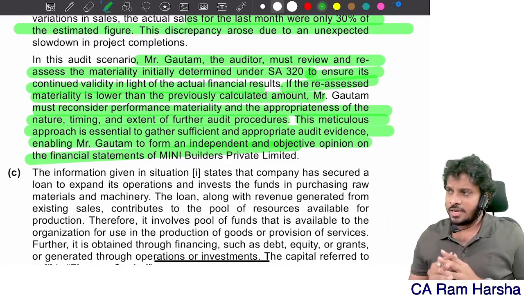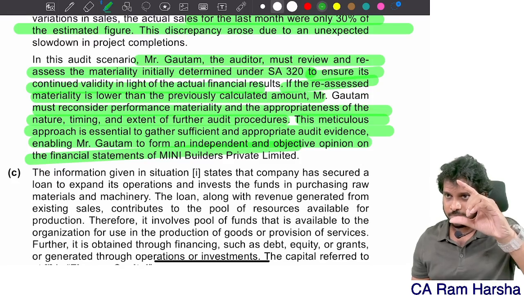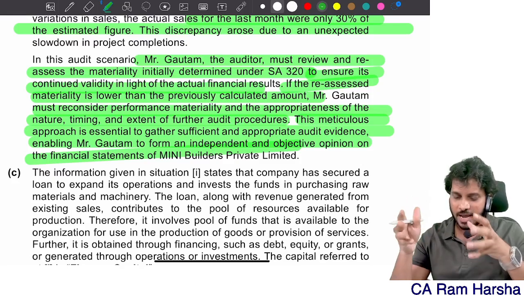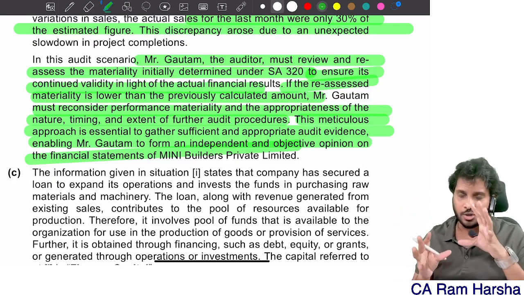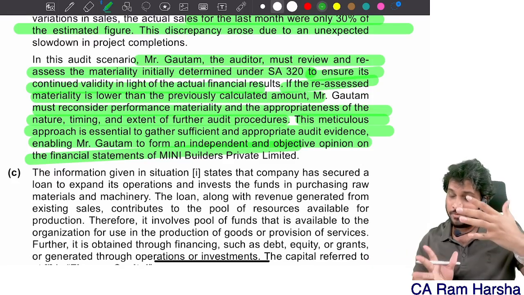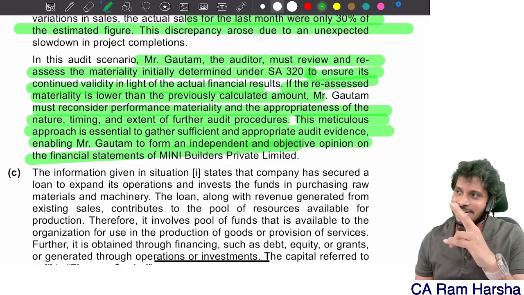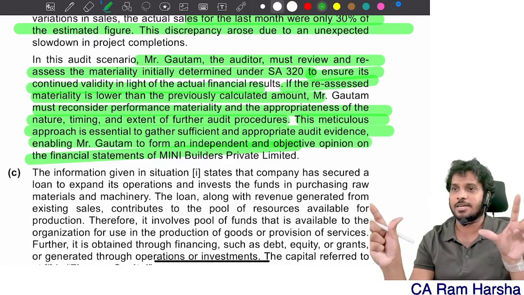In the exam, you can write the revision of materiality part, and you can write the conclusion directly. For that also they will give marks. Getting it? If you write this much detailed answer, they'll give you full marks out of full. But this much is not possible. You will get at least 2 to 3 marks if you write the revision of materiality point and then the conclusion.